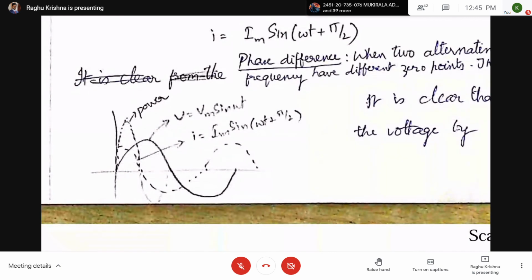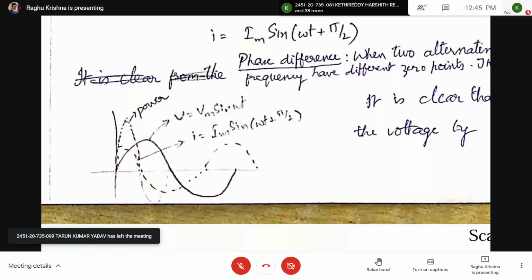When power is positive, the capacitor will be storing the energy in that quarter cycle. When the power is negative, the capacitor will be releasing the stored energy, but it will not consume any power. There will just be exchange of energy between source and the capacitor.